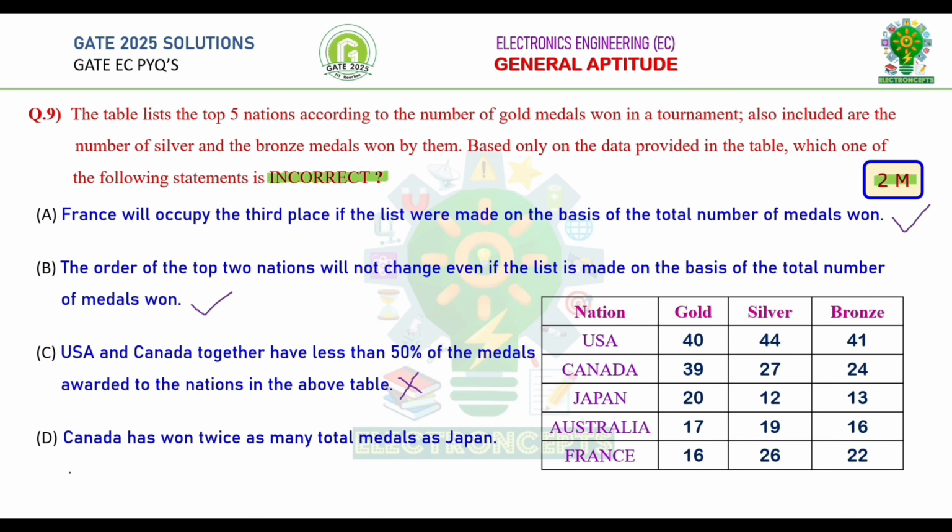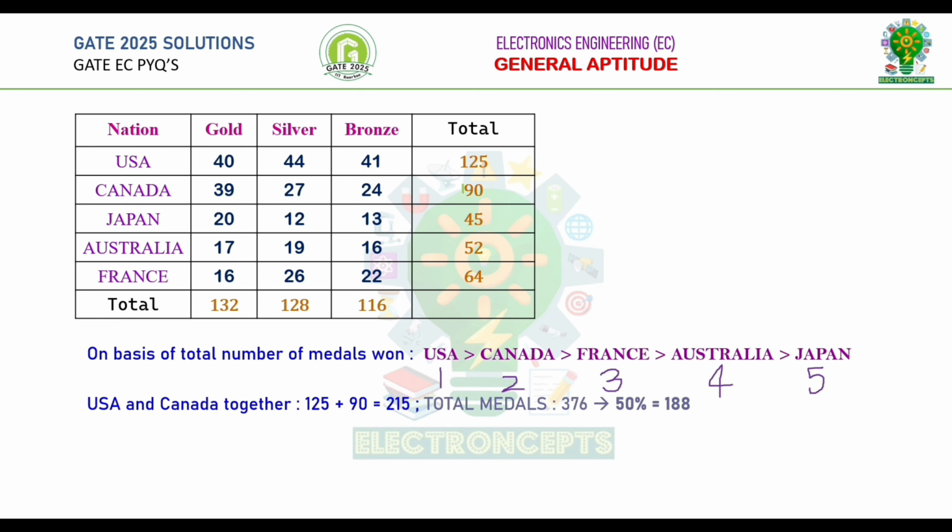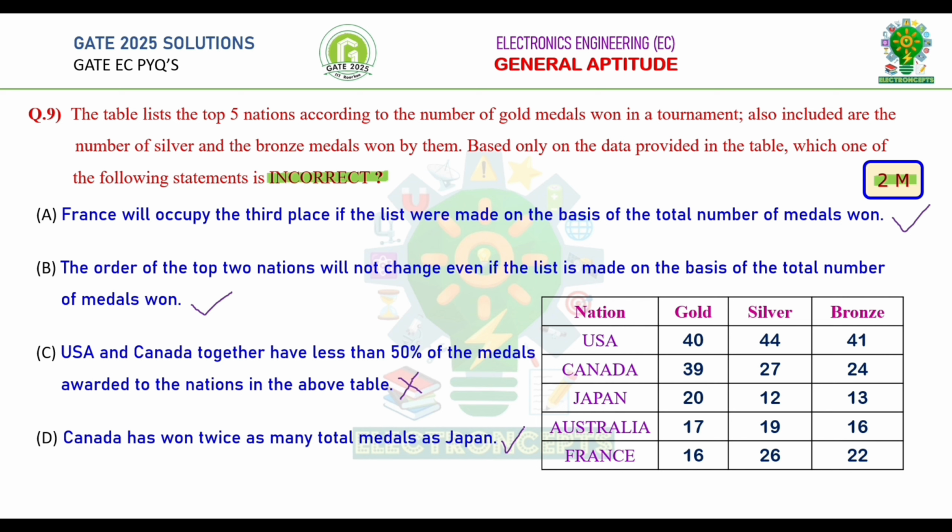Option D. Canada has won twice as many total medals as Japan. Total number of medals awarded to Canada is equal to 90, whereas total number of medals awarded to Japan is equal to 45, which is half the number of medals awarded to Canada. Therefore, this statement is also correct. In the question, it is mentioned to find the incorrect statement. Therefore, option C is correct.